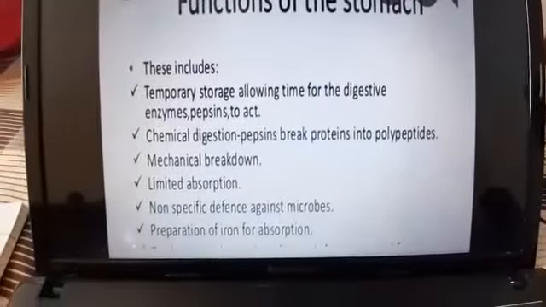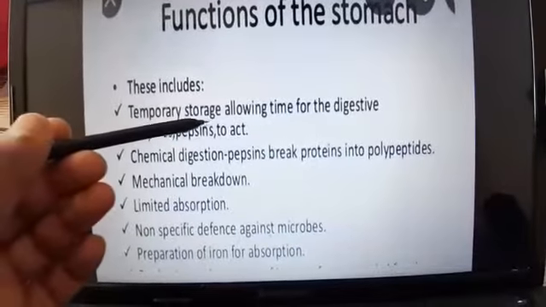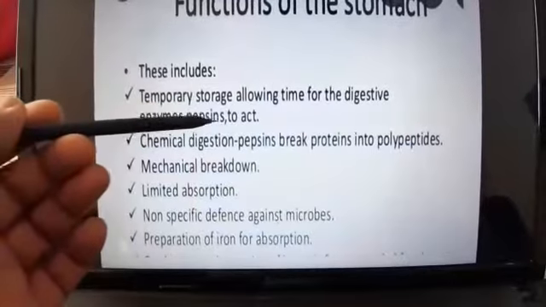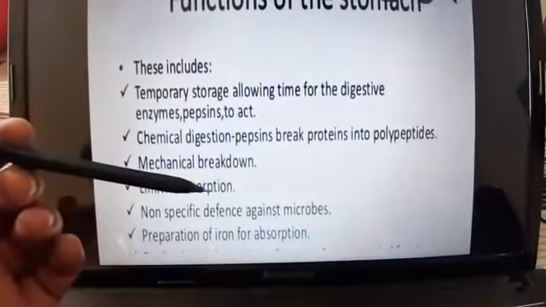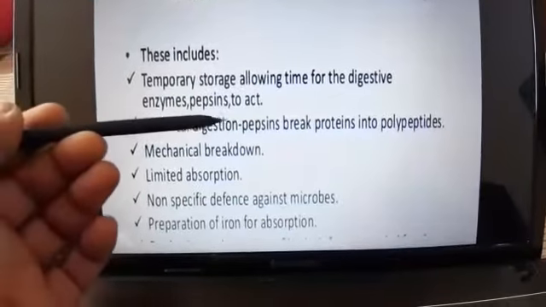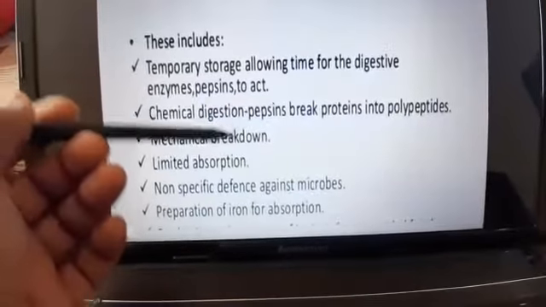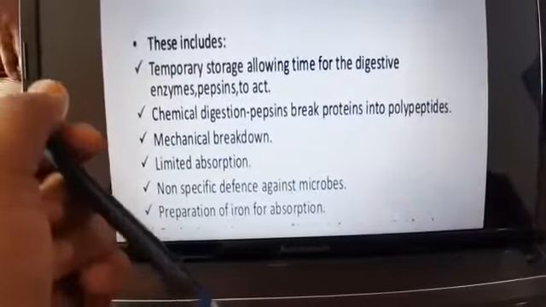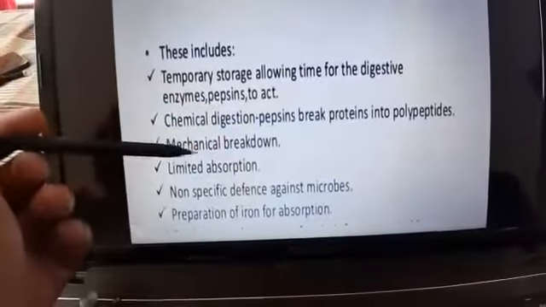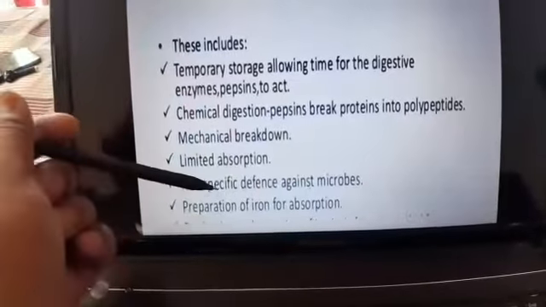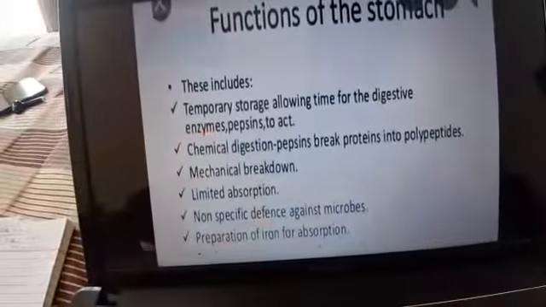Functions of the stomach first, later on we discuss gastric juice. Temporary storage, allowing time for the digestive enzymes, means the stomach stores food temporarily. Some part of the food gets digested here. Mechanical breakdown, means food breaks down into smaller pieces. Limited absorption, no specific defense against microbes. Preparation of iron for absorption.